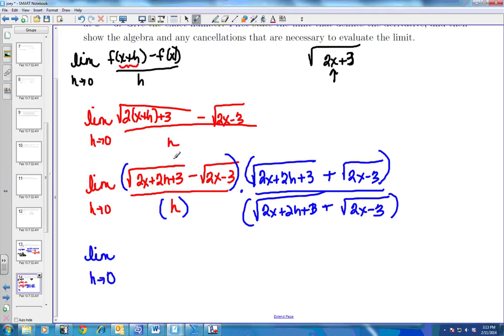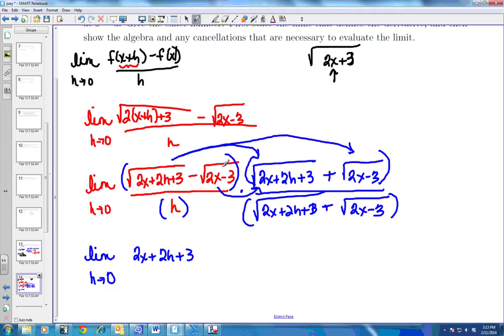Now, when I FOIL this, I have this times this. So the good thing is it's the same thing. So when I multiply the same thing that's under the square root, I end up with just 2x plus 2h plus 3. And then when I multiply this term and this term, they cancel each other out.